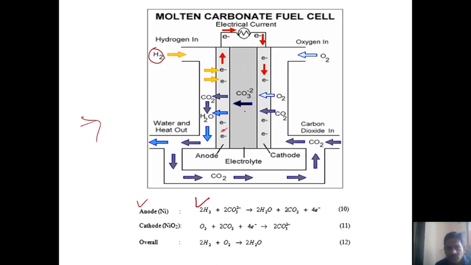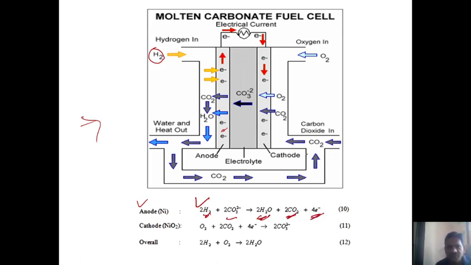Through this electrolyte, when the hydrogen strikes the anode electrode, the CO3 2- ions from the molten carbonate react with the hydrogen. After reacting with CO3 2- ions, H2O and carbon dioxide form